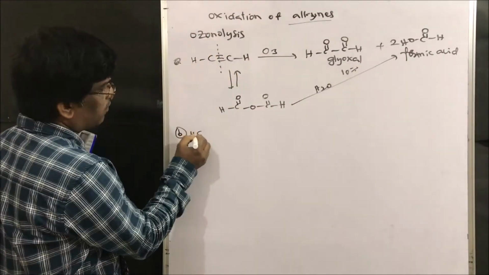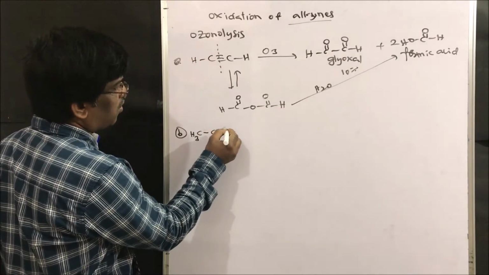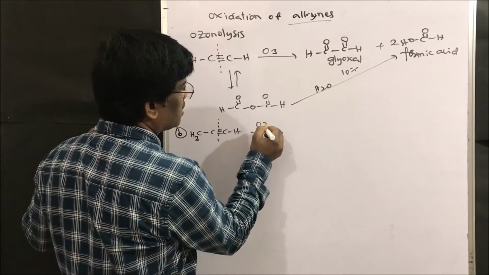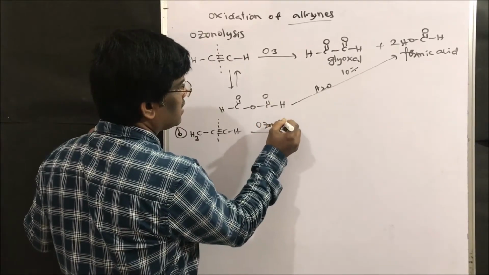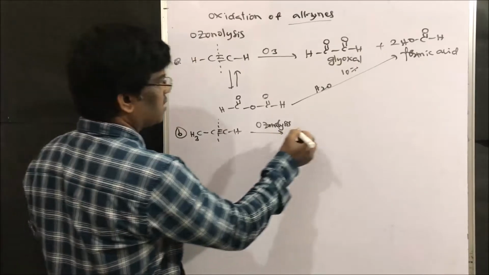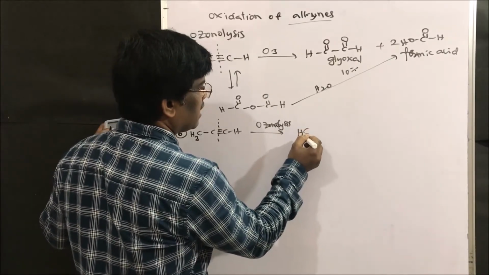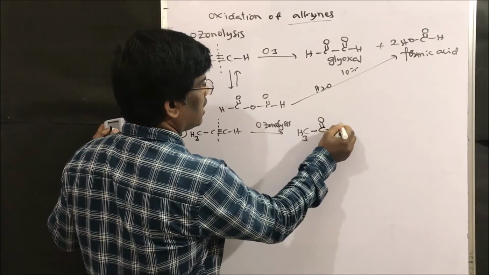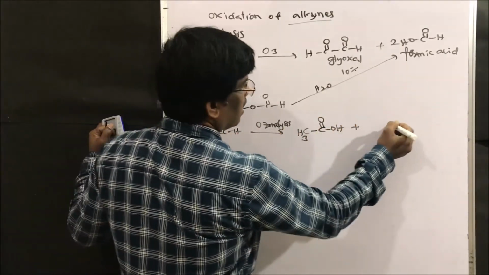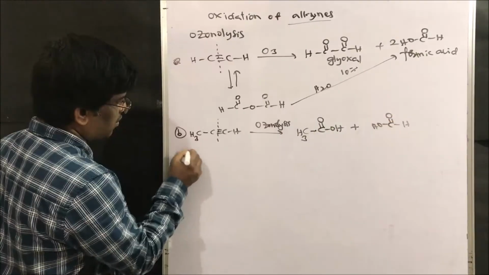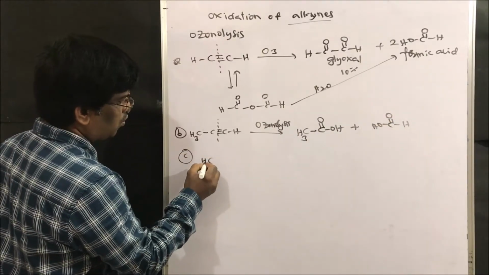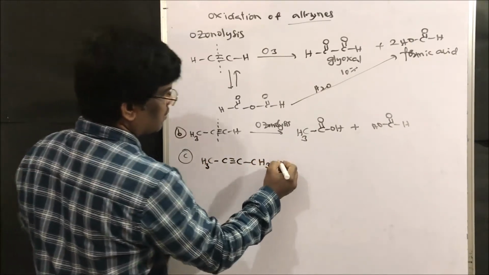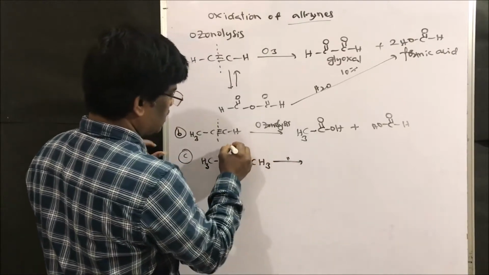If I take propyne, that is C triple bond CH, just break here. Ozonolysis is going to give CH3 C double bond OH plus this side CO. If I take another example, 2-butyne, CH3 C triple bond C CH3, ozonolysis, just break here.